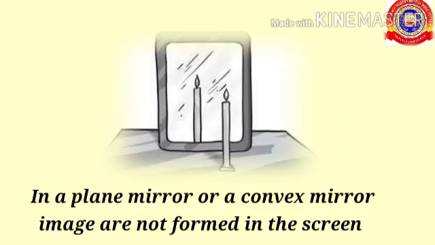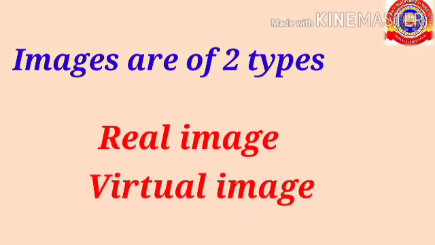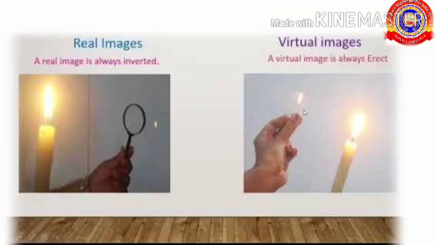If we do the same experiment using a plane mirror or convex mirror, we don't obtain the image on the screen. So, based on the type of image formed, there are two types of images, real image and virtual image. An image that can be caught on a screen is called a real image. An image which cannot be caught on a screen is called a virtual image.